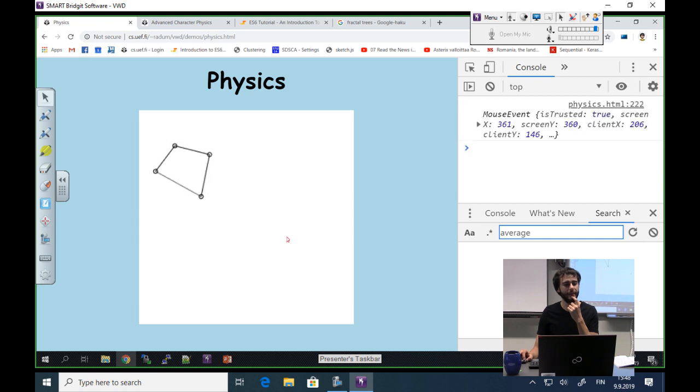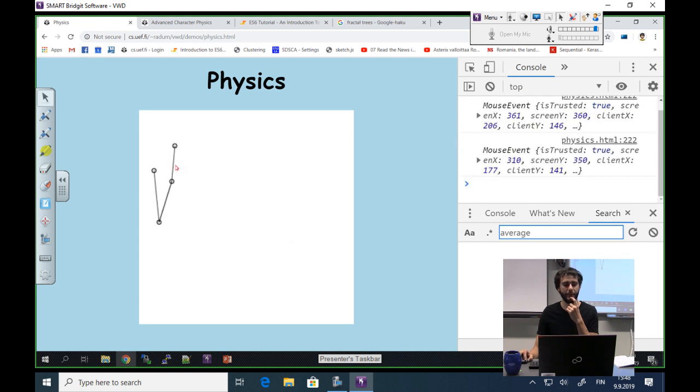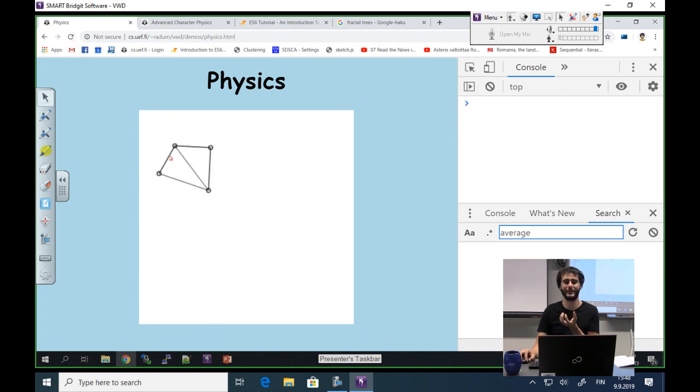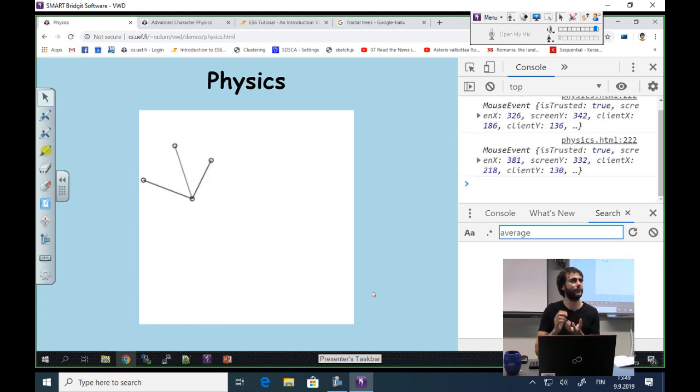I'm gonna cut the middle link, and now the object does this kind of funny behavior here. I could cut the top two links, and now the object actually falls down. But notice here, there shouldn't be a bounce. There is no bounce at all because I don't have enough constraints to force my upward movement of the still falling dots. So this is how I found out why those things were bouncing. I just played very much with this interface.